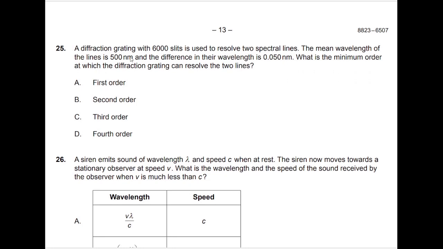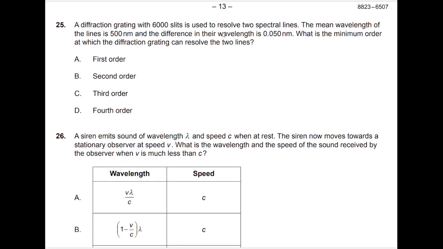Question number 25. A diffraction grating with 6000 slits is used to resolve two spectral lines. The mean wavelength of the lines is 500 nanometers and the difference in their wavelength is 0.050 nanometers. What is the minimum order at which the lines can be resolved? Using the resolving power formula, R is equal to lambda over delta lambda, and R is equal to m into N. Substituting the values, lambda is 500, both in nanometers so I'm not converting them, delta lambda is 0.050, the number of slits is 6000, and m, the order we have to find, times 6000.